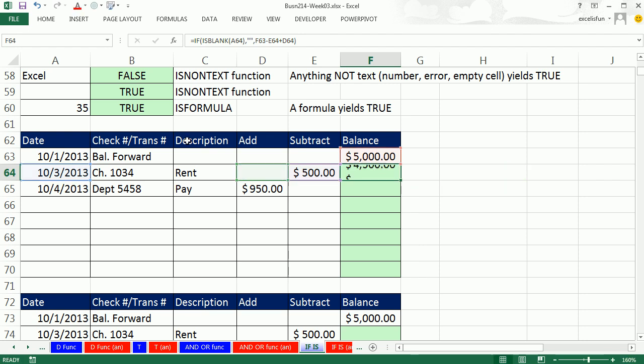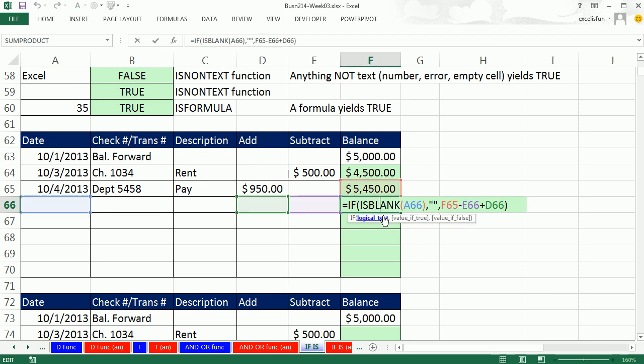All right, so you could do that. Now, Control Enter and copy it down. Now watch this. I'm going to cheat. I'm going to copy this. And you could test this. Watch this. Equals double quote, double quote. Oh, even though it looks like it's empty, there is something there. That's a null text string. And is blank only gets a true if it's really empty. All right, I'm going to delete that there.